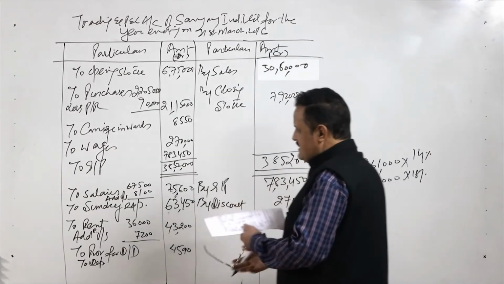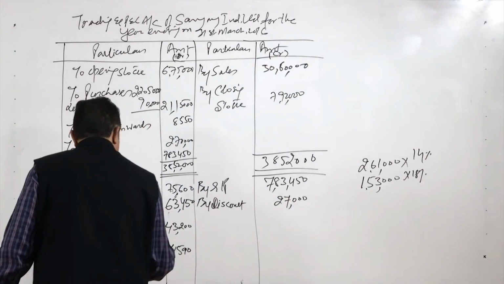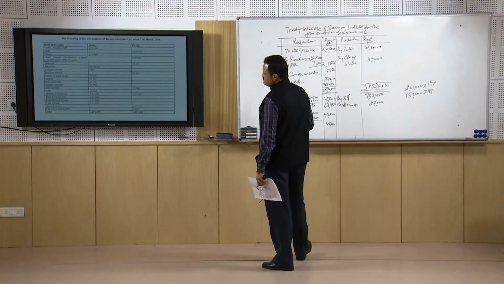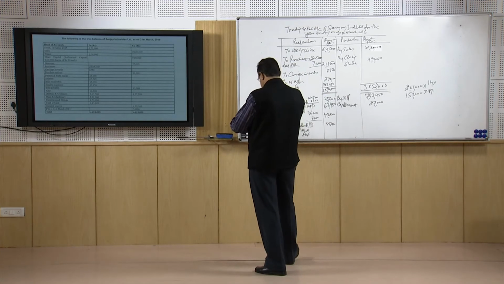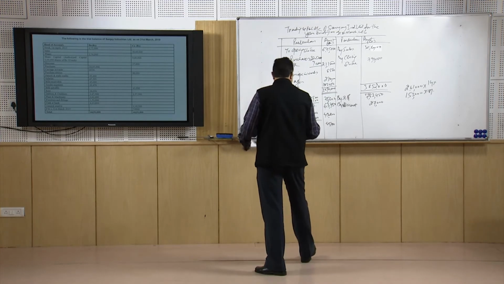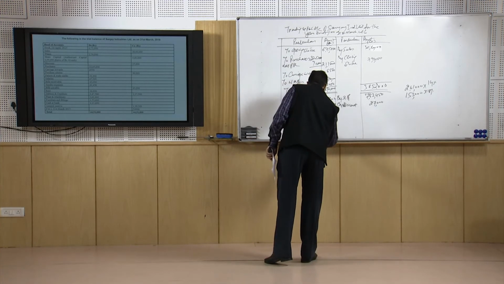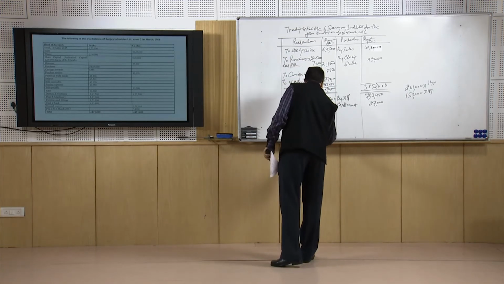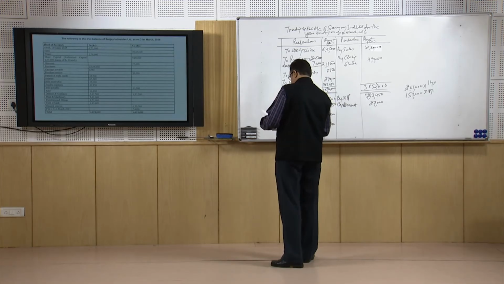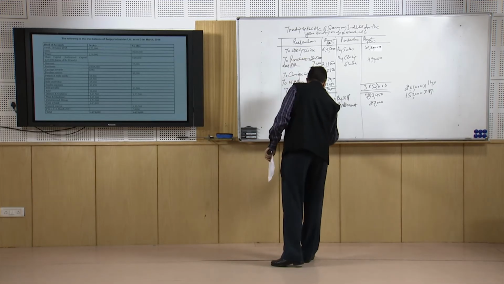Now if you calculate the depreciation on plant and machinery and furniture and fixtures, plant and machinery's depreciation is 36,540, and the second is 27,540.